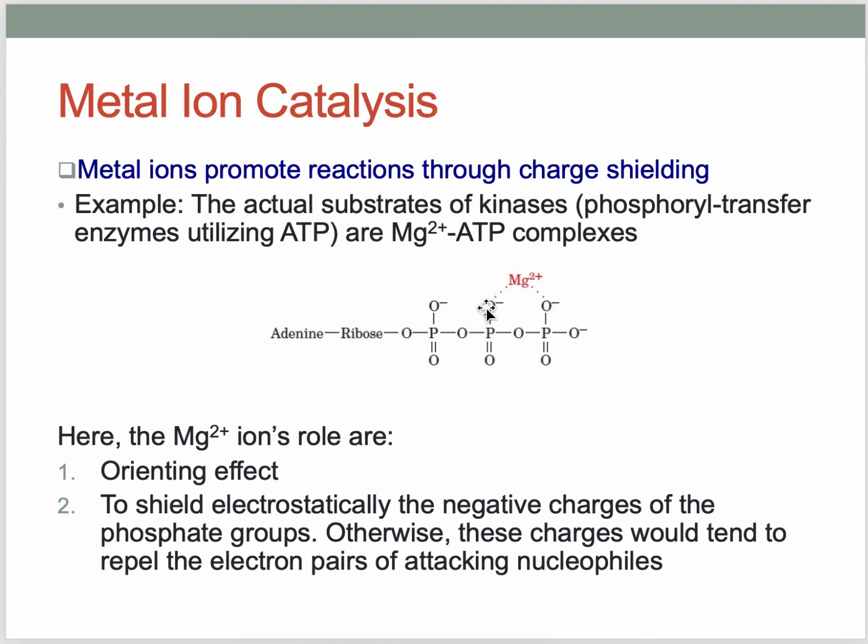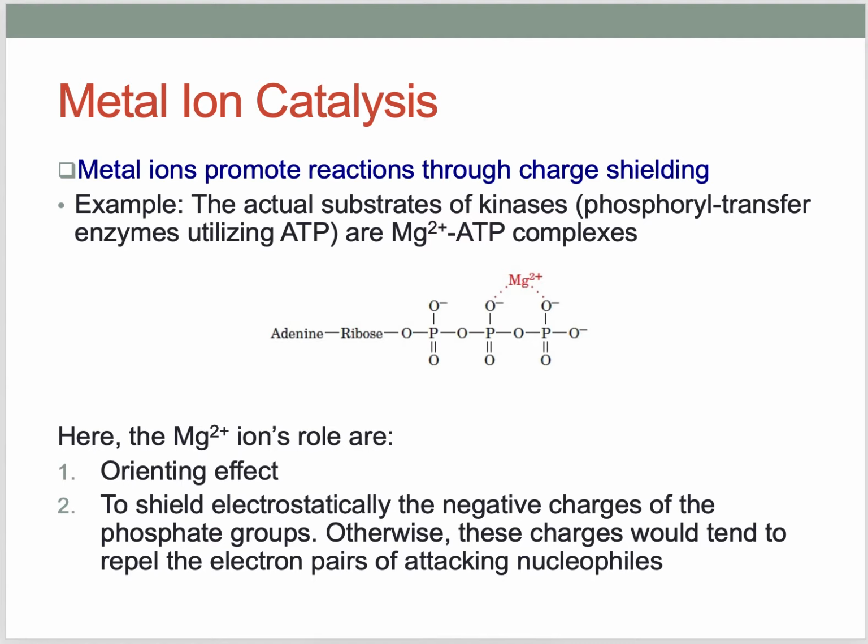Now this oxygen can no more repel the attacking nucleophile, so the nucleophile will attack and take out the phosphate from here. By this way, the metal ions facilitate the reaction to occur more easily and faster.